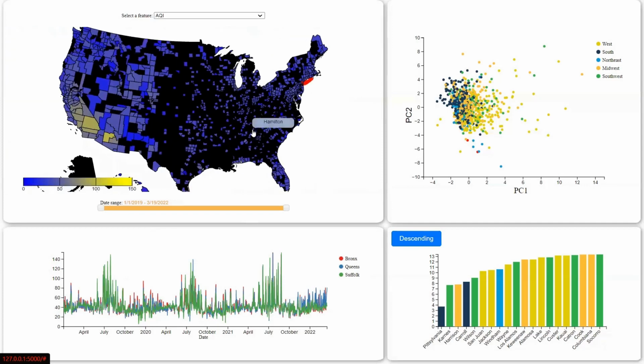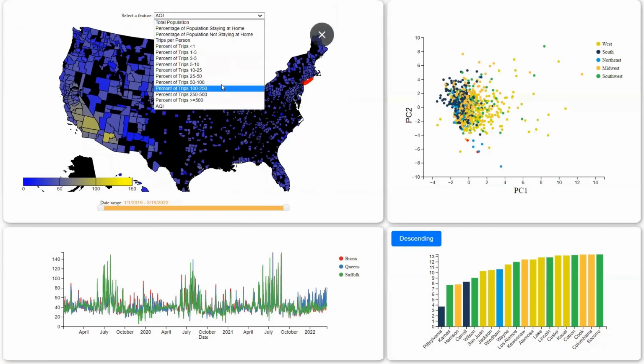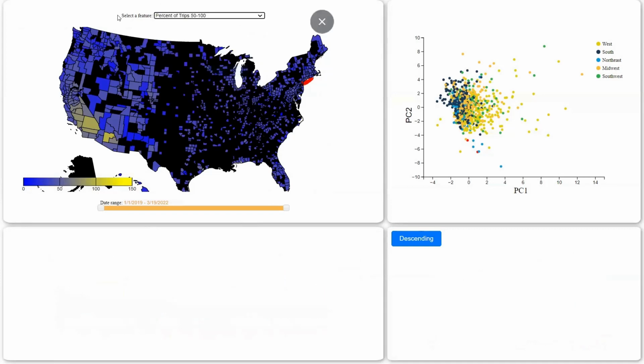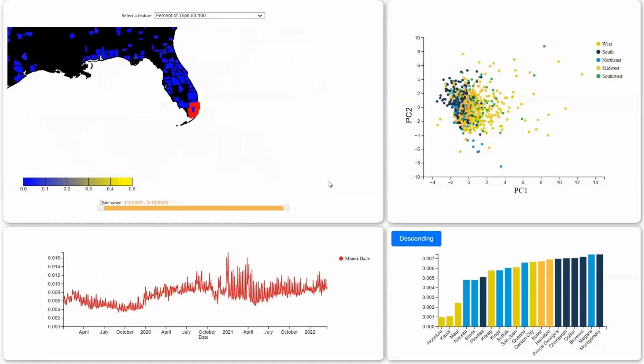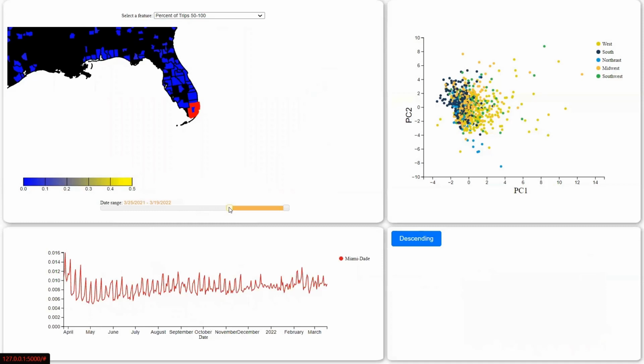So one of the last interesting conclusions we saw was analyzing the different brackets of trip distance. So for this percent of trips, this is the amount of trips that are lower than 1 mile and then going all the way up until greater than 500 miles. So when we examined the percent of trips between 500 and 100 miles and looked at a county such as Miami, you could see that there seems to be a little bit of noise, even though there are long overlapping trends. But let's go ahead and isolate one time period.